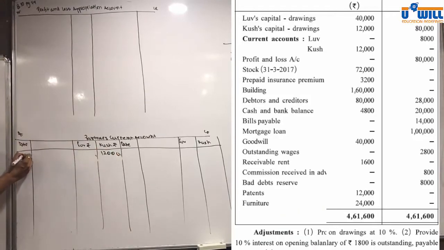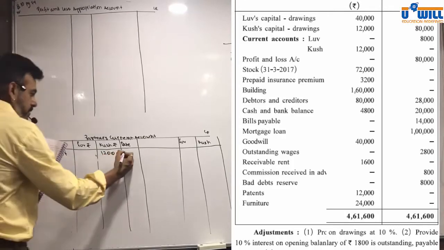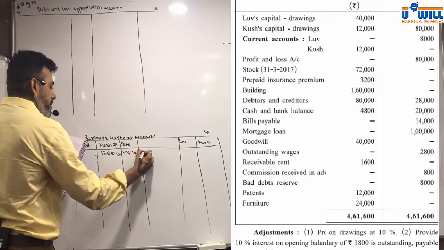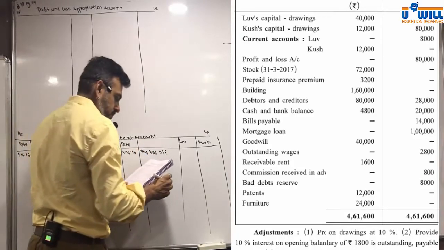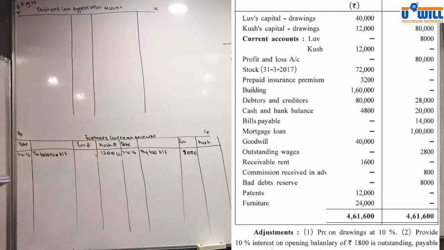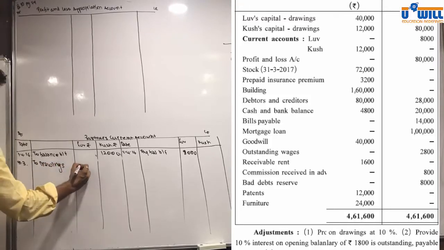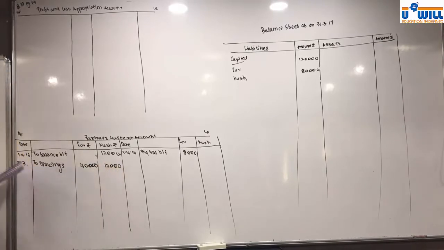So balance brought forward, 8,000. Now write drawings, 31/3. To drawings, 40,000 and 12,000.